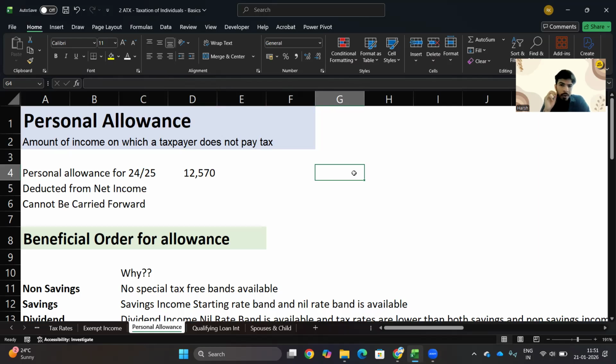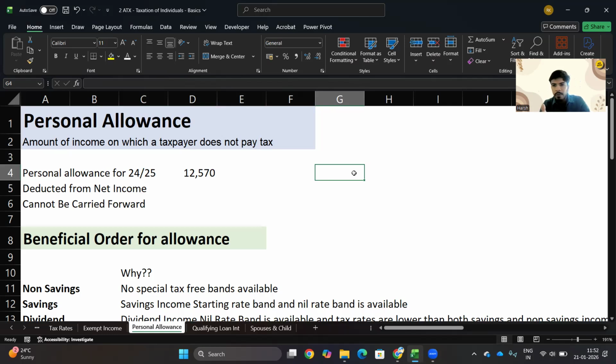Okay, so up to 12,570 pounds, you do not need to pay any tax. So if your total taxable income is below 12,570 pounds, you do not need to pay any tax on it. This is your personal allowance. Okay, and it is available for every tax year. It refreshes every tax year.